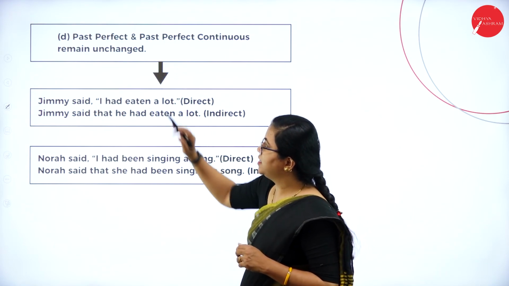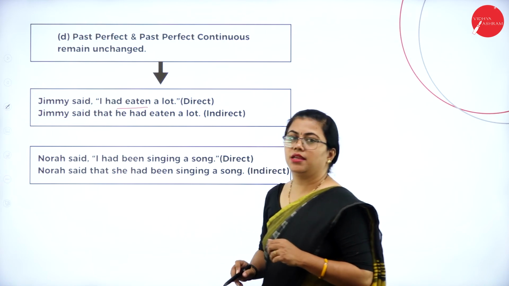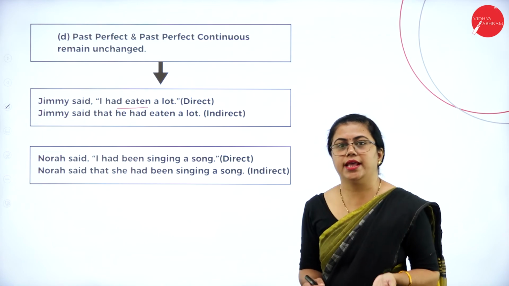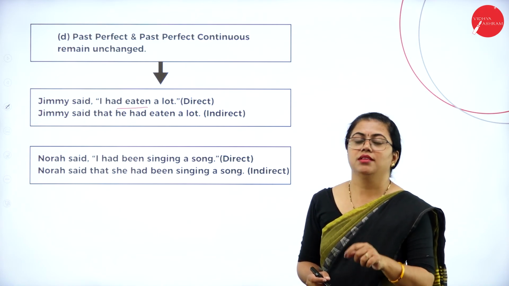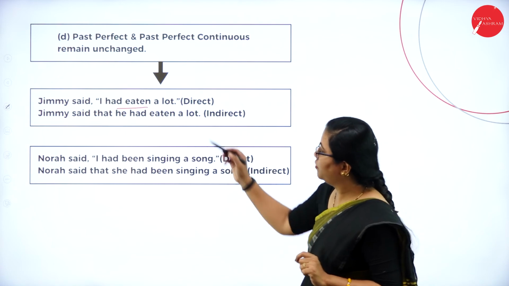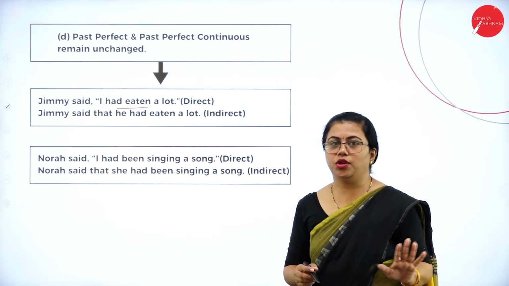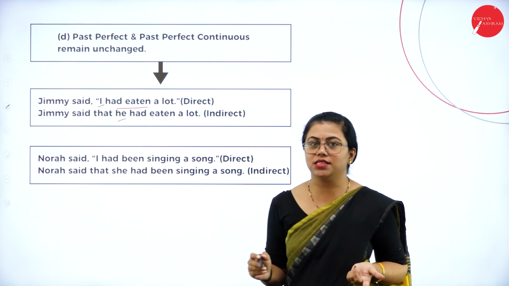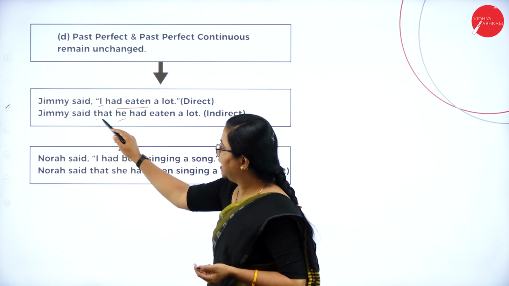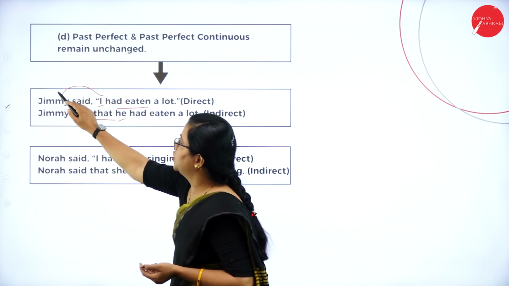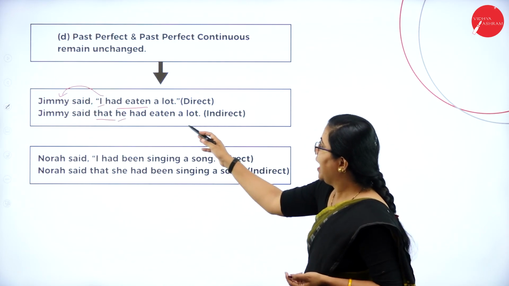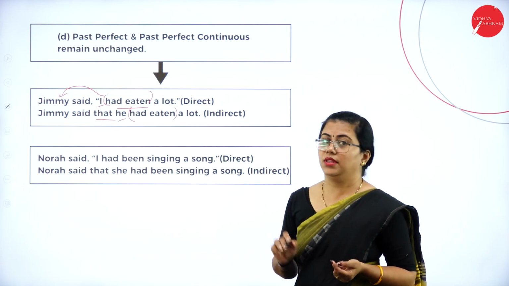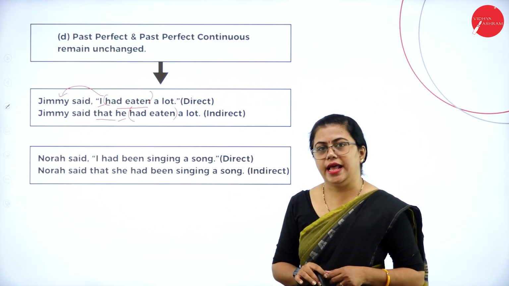The structure of past perfect is "had eaten." If it was simple past, you would have changed it to past perfect, but it is already in past perfect. So how do you change it? It will remain unchanged. That means you have to write it as it is when changing to indirect speech. The pronouns and so on will change, but the tenses will not. "Jimmy said that he had eaten a lot." Here the I refers to Jimmy. This "had eaten" is retained as it is, even in indirect speech.